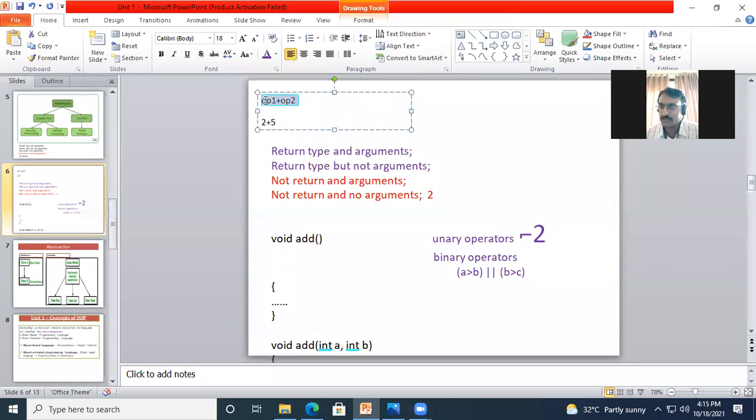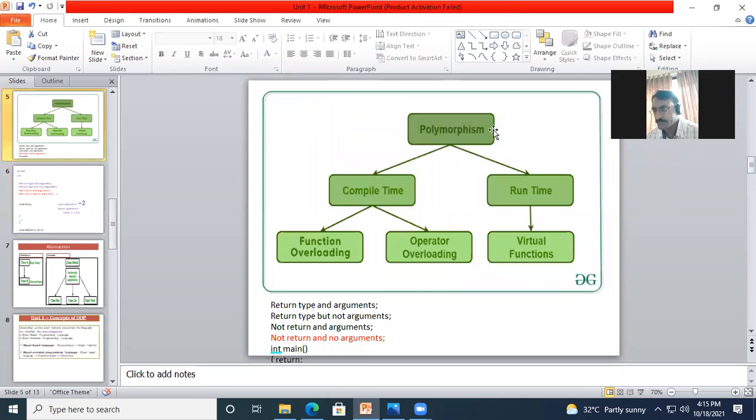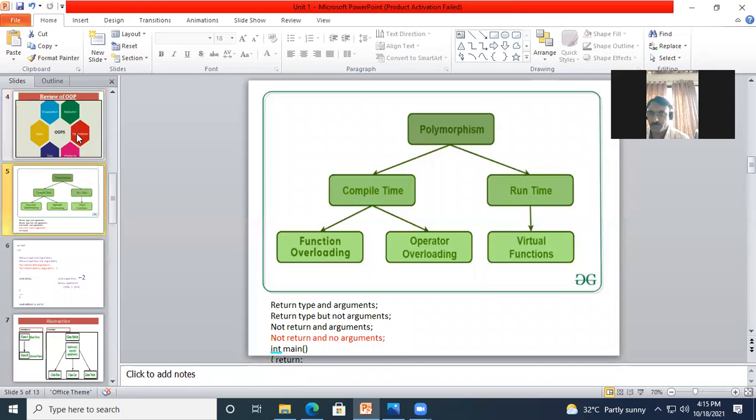As a concatenation operator in one place, and here plus has a meaning as addition, adding these two numbers. So a function or operator acting in multiple forms, once in the form of addition and once in the form of string concatenation. So what is this called? A function or operator with multiple forms, multiple functionalities. Okay, now this is about polymorphism.